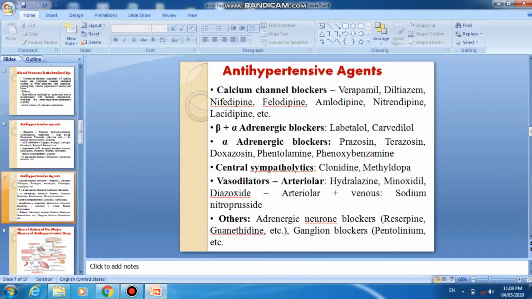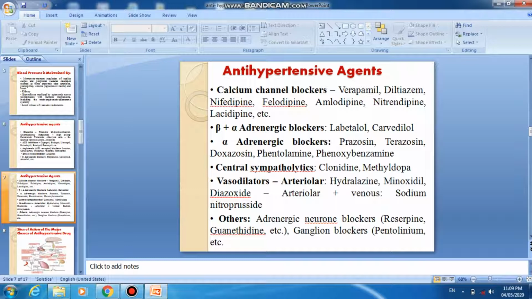Again, calcium channel blockers play an important role as antihypertensive agents, which include verapamil, diltiazem, nifedipine, amlodipine, etc. Beta-alpha adrenergic blockers include labetalol and carvedilol. Alpha-adrenergic blockers: prazosin, terazosin, and phenoxybenzamine, etc. Central sympatholytics include clonidine as well as methyldopa. Vasodilators: a variety of vasodilators are available.